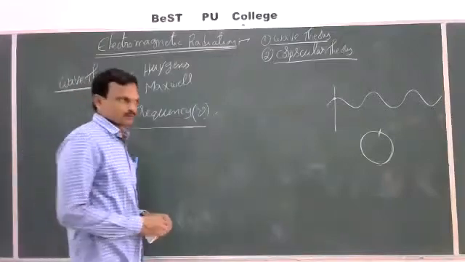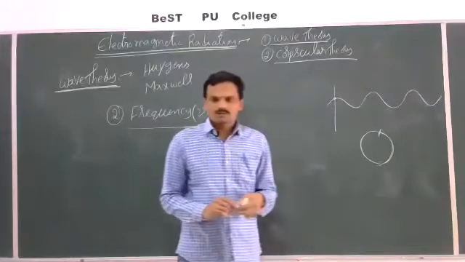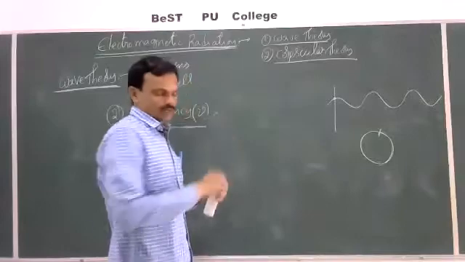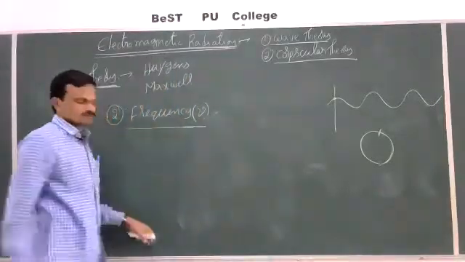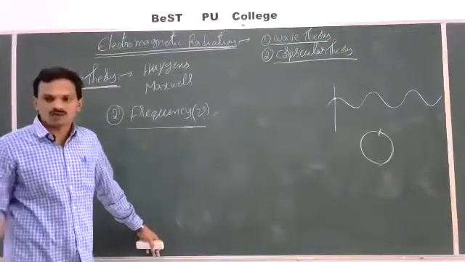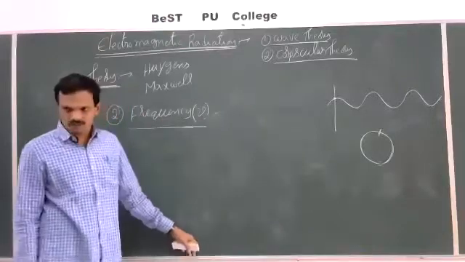Means if you take 1 second as a unit time, in 1 second how many waves are passing out through a particular point? That is called as frequency. So number of waves that are passing through a point in 1 unit time, that is called as frequency.